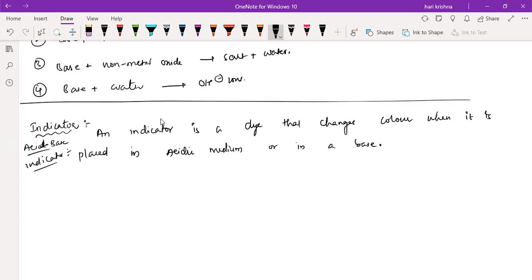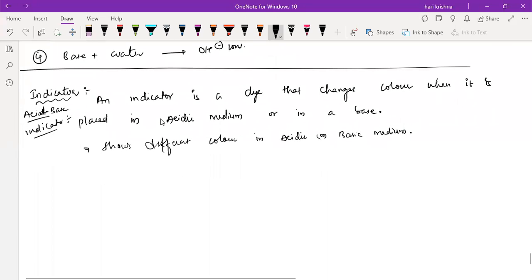The indicator which shows a different color in the acidic medium and in the basic medium is called an acid-base indicator. Again, acid-base indicators are of two types: one is a natural indicator, the other is a synthetic indicator.